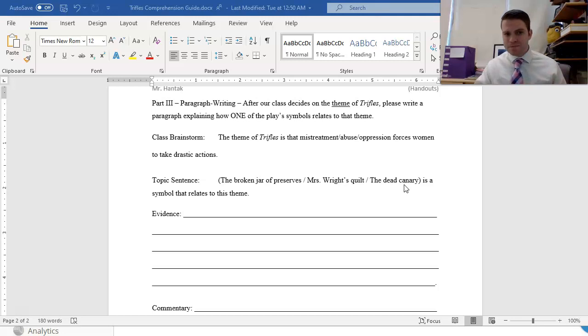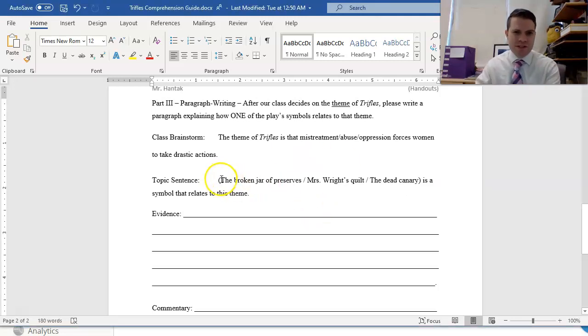First of all, in your topic sentence, you want to choose the symbol that you want to reflect on. What you can do is highlight it or underline it. Control-U is underline. Control-Alt-H is highlight, or you can use the highlight function on Word Online right there. I don't know why it highlighted mine in blue. I like yellow. There we go. You can choose whichever symbol you like, and your topic sentence is written.